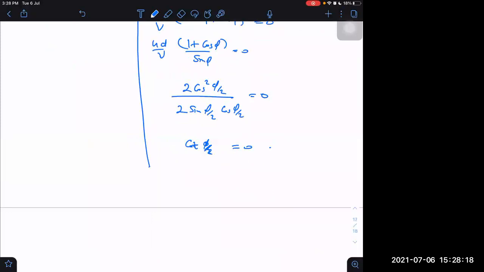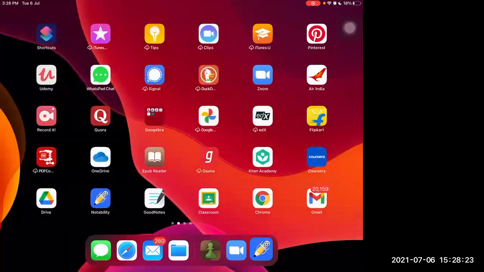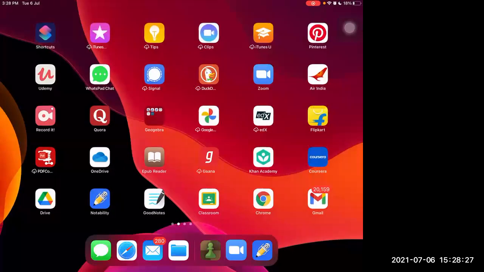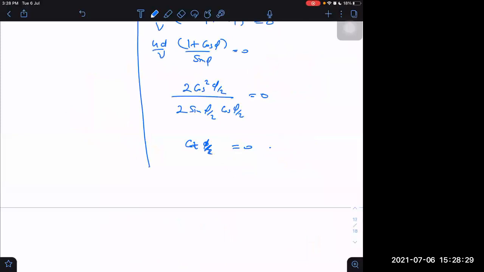What are the values possible? Phi by 2 is equal to pi by 2, or any other value possible.